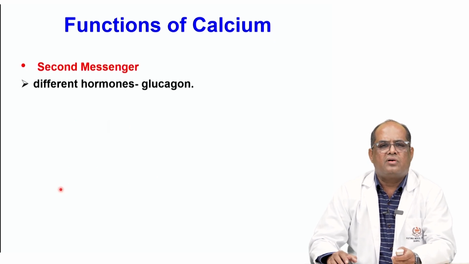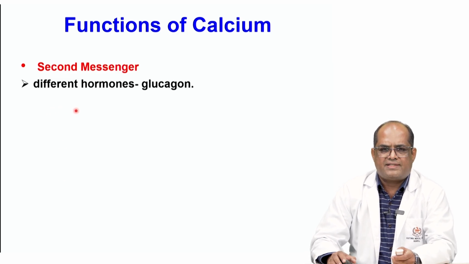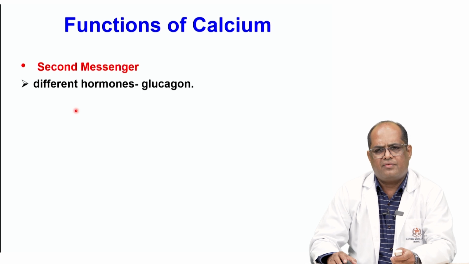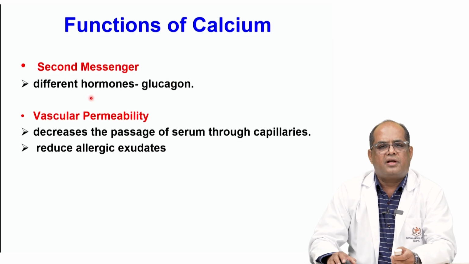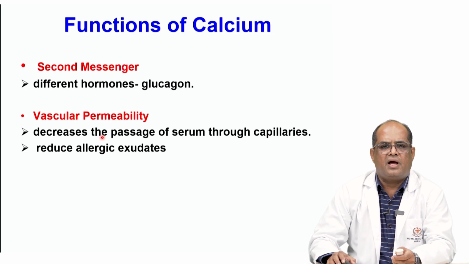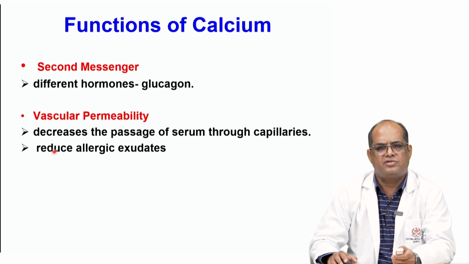Calcium also helps, along with adenylate cyclase, to act as a second messenger for a few of the different hormones. One example is glucagon. It decreases the vascular permeability, decreases the passage of serum through the capillaries, and clinically calcium can be used to reduce allergic exudates.